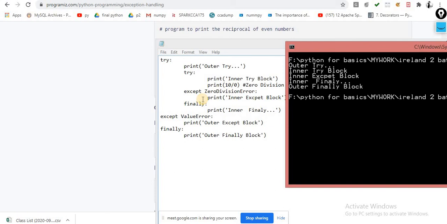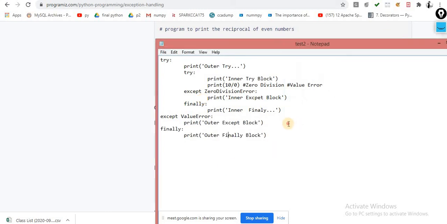So there is one more case, that is the last case, 90% people don't know about it, that is the finally, try except finally, and there is one more case that is called else. So where we can use else?